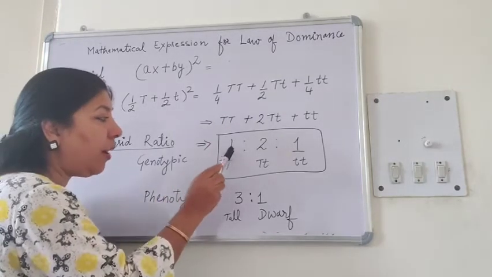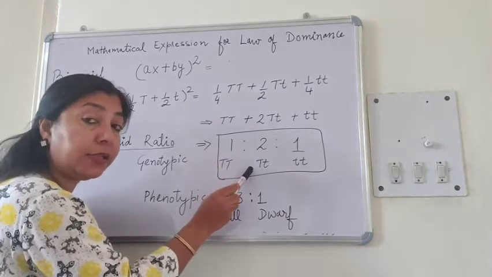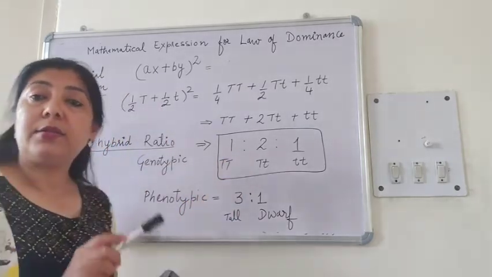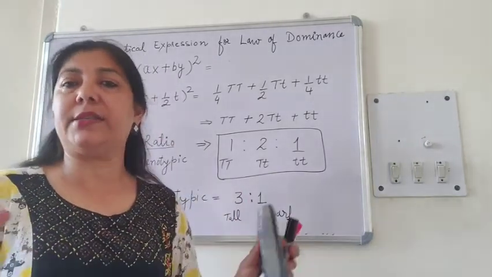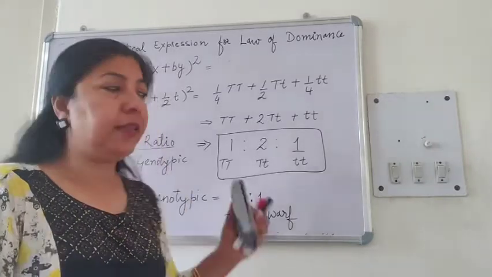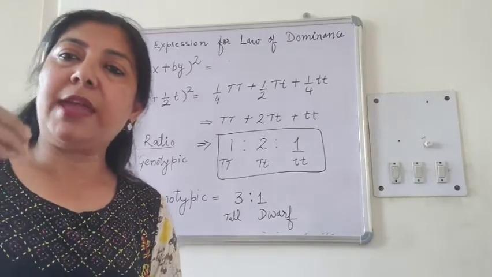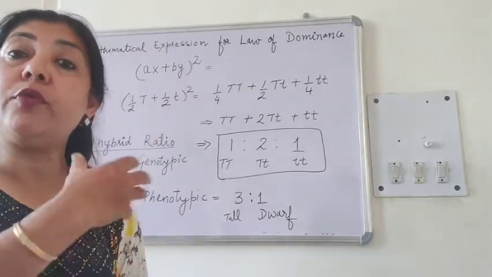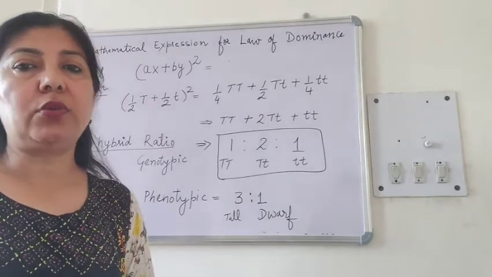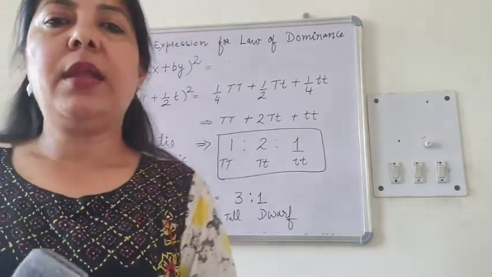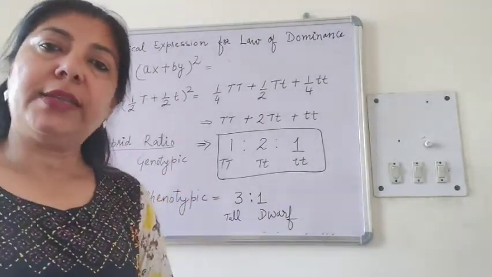That is, one part capital T, two parts capital T small t, and one part small t. And this he got for all the traits, all the characters, and that's why we consider it as an experimental proof to prove this ratio, that is 1:2:1. Okay, now let's study the second law, that is the law of segregation.